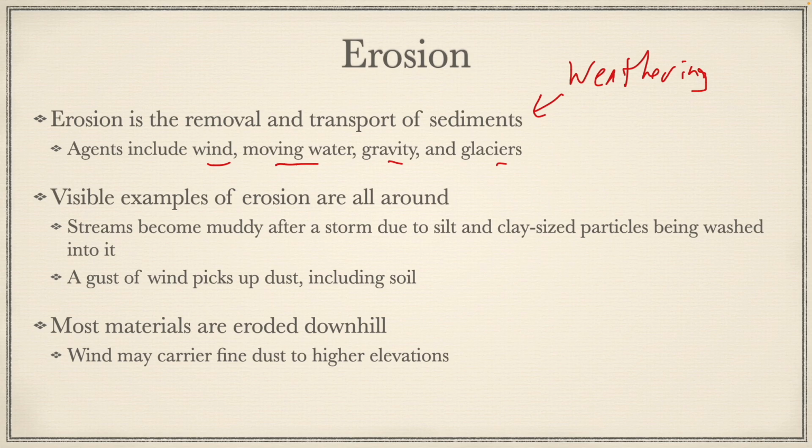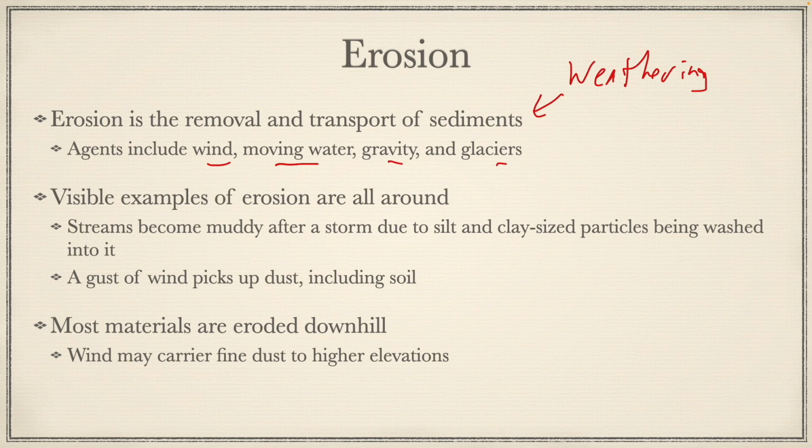Visible examples of erosion are all around us. Streams become muddy after a storm due to silt and clay-sized particles being washed into it. A gust of wind picks up dust, including soil, etc. So there are these different examples of erosion that are happening all the time around us.